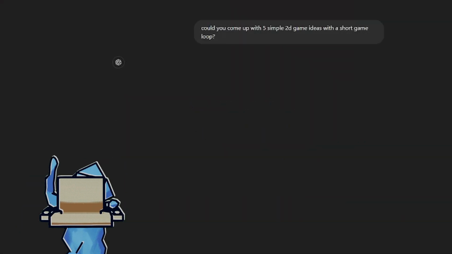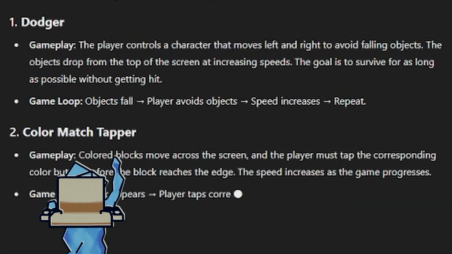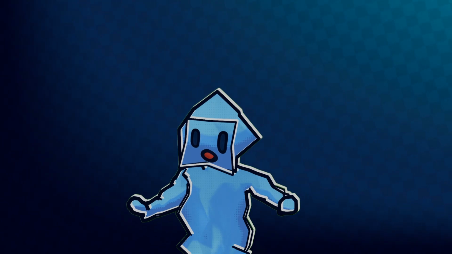First, we need a game idea, so I'm gonna have ChatGPT come up with a few to choose from. Alright, so for the first game, we have Dodger. Player moves left and right to avoid objects. Very original. By the way, the quality may look bad, but that's just because I had the wrong settings in my recording software. It'll get better next video, so yeah.